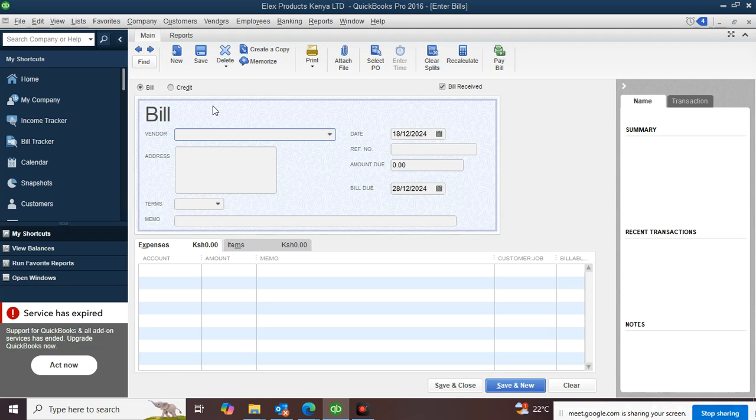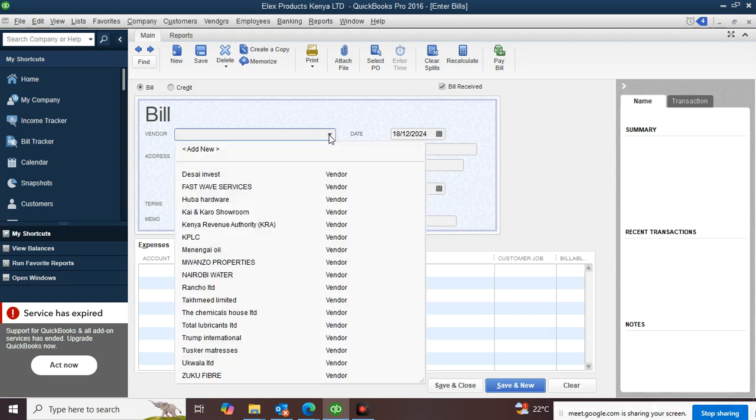Assume I want to pay for garbage. You can write garbage. Where? See what I'm presenting. Below the bill, that's the vendor.